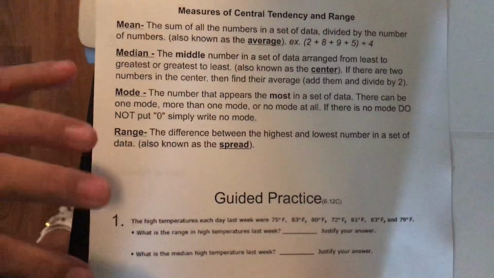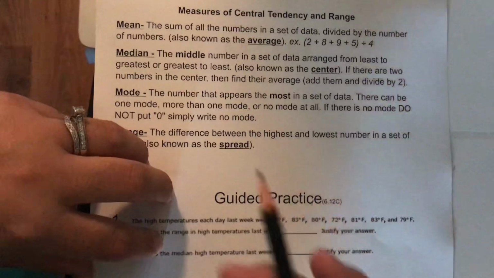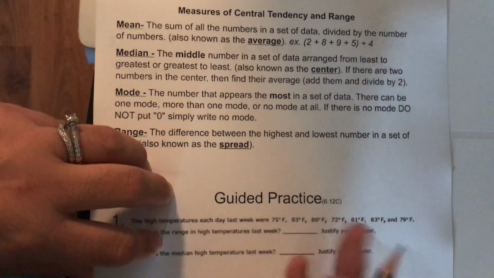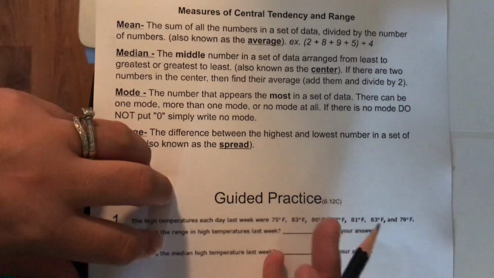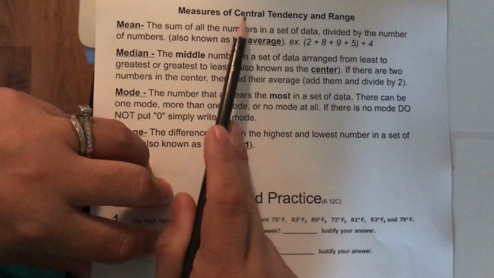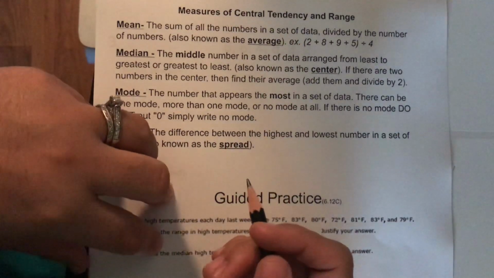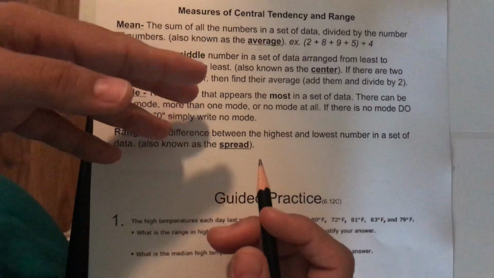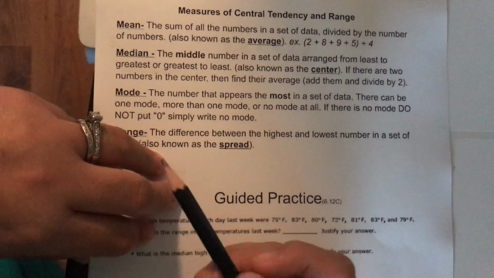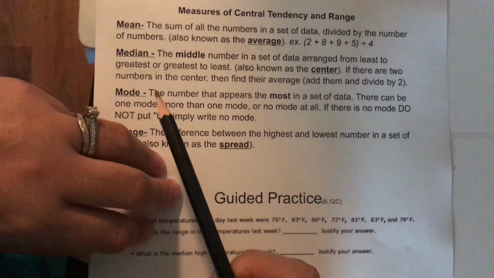Measures of central tendency. If we break this down, it measures, we know what measures are. How big something is, or how long something is, or the actual value of something. Central means like middle. Tendency means how much it tends to happen. So we're talking about numbers that tend to happen to be sort of like in the middle, in the central. Okay. And the ones that are measures of central tendency are your mean, your median, and your mode.